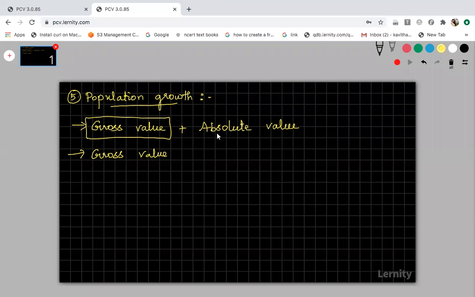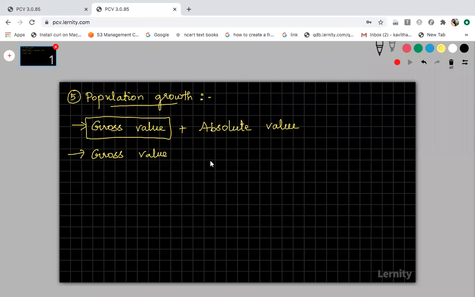Then if you have got any loan from the particular concern, they will take some amount for that loan. Then they will take some amount for health insurance, something like this. After deducting all those amounts, finally what you get in your hand is called the net income. Similarly, keep that concept in your mind, gross value and absolute value.